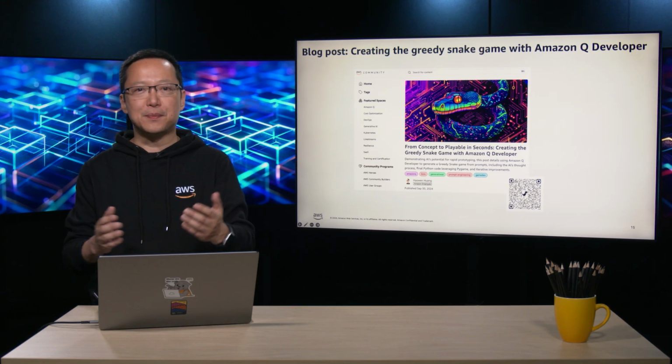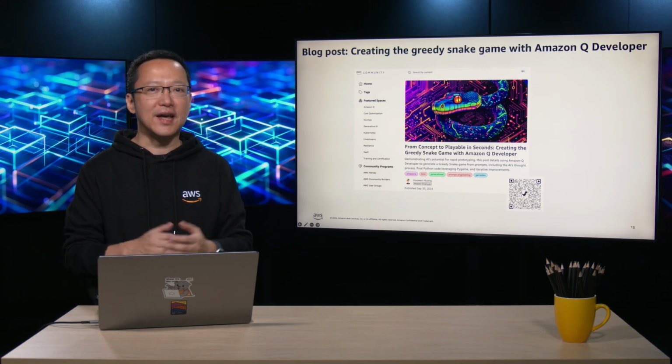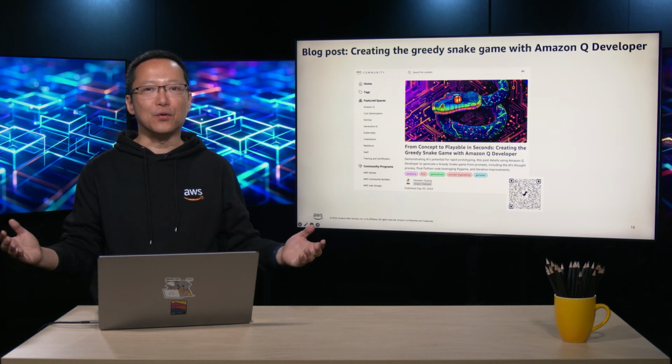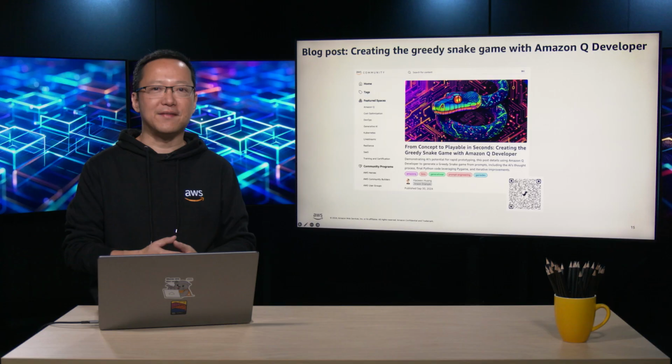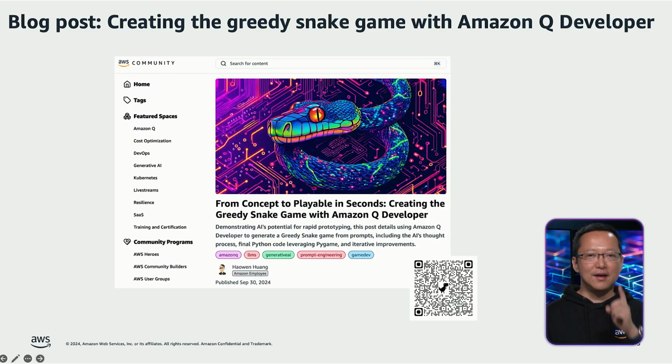Similar to the previous blog post where I demonstrated generating the greedy snake game using Bedrock, I have also written a blog post to help developers learn and refer to the process of creating a greedy snake game prototype using Q. In this blog post, I have additionally requested assistance from Q in modifying the code to adjust the snake's movement speed. You can scan the displayed QR code or check the blog post link provided in the description.